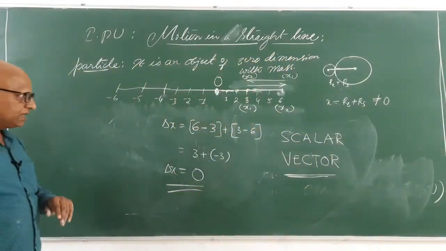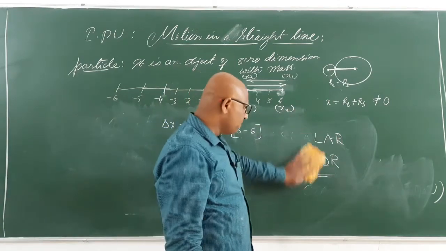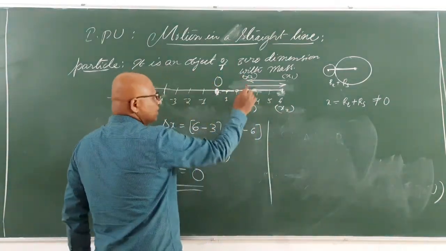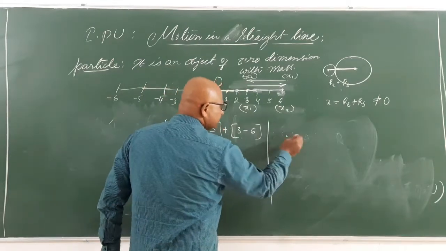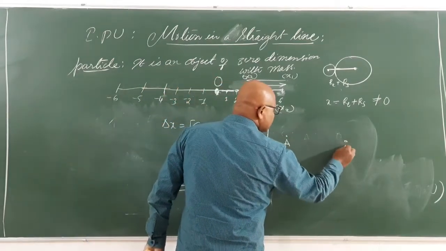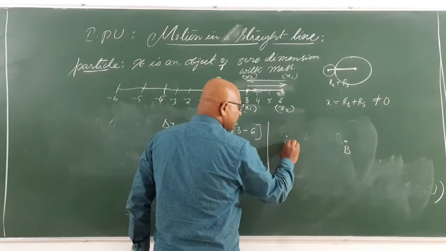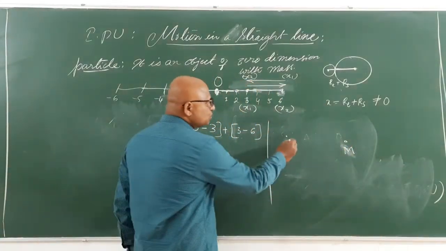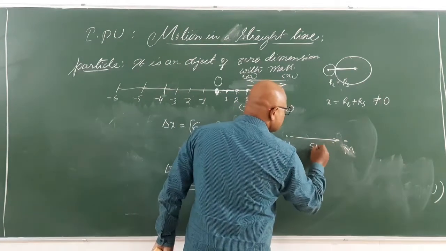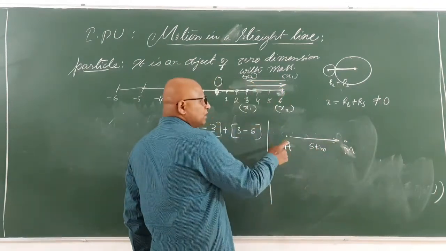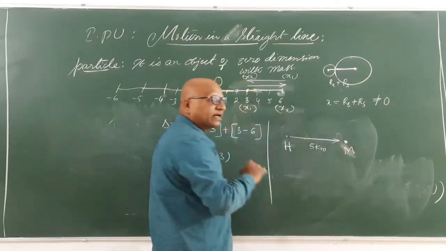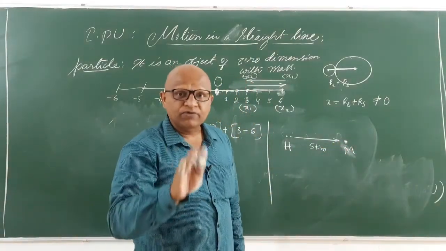Yes, there comes out to be another very subtle point here. See, your house is at H, your market is at M. From the house to the market there is a 5 kilometer distance. You will go from the house to the market and you will see that the market is closed today because of corona.